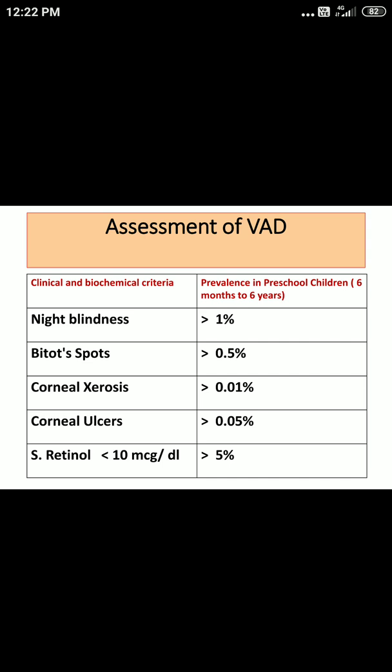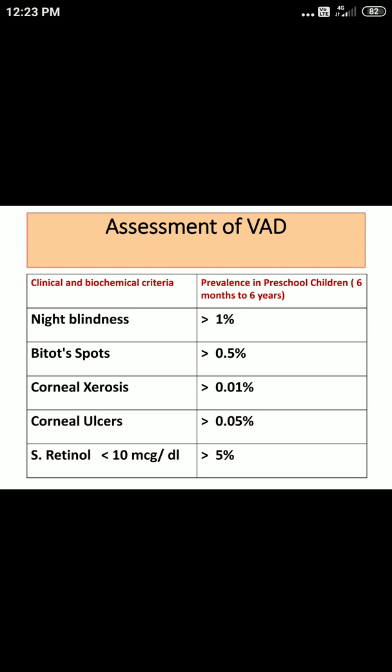So if we examine 100 children and find one child or more having night blindness. Similarly, the figures for the remaining manifestations: more than 0.5% for Bitot's spots, more than 0.01% for corneal xerosis, and more than 0.05% for corneal ulcer.